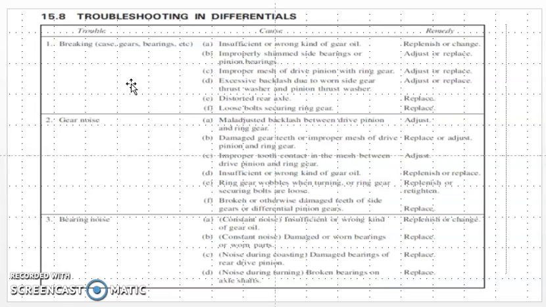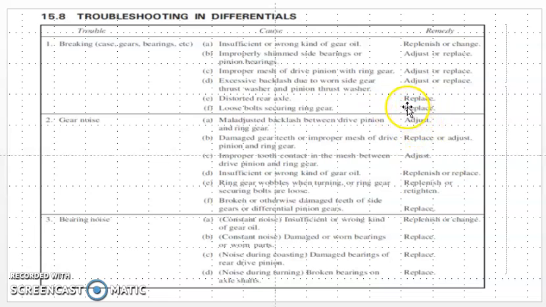Overall, these are the different causes. If adjustment is possible, you adjust or replace the part, or if it is not possible to repair, then you can simply replace it.